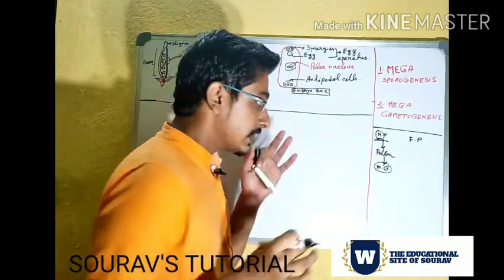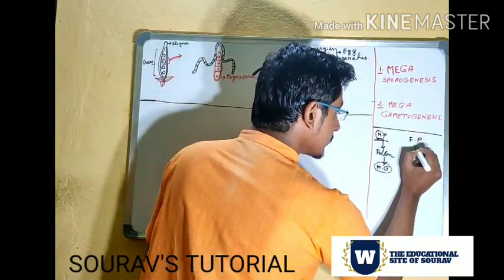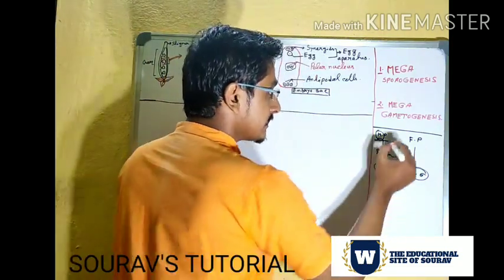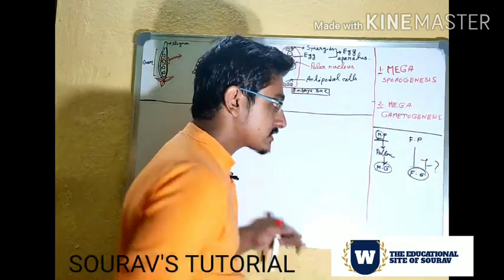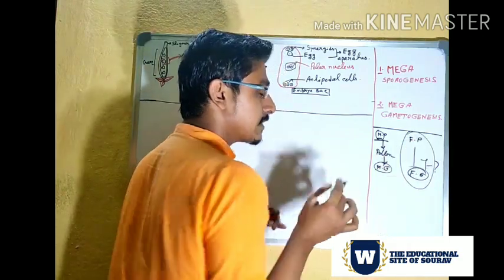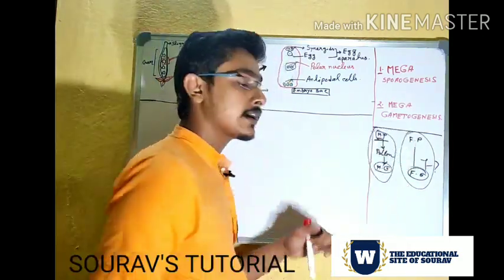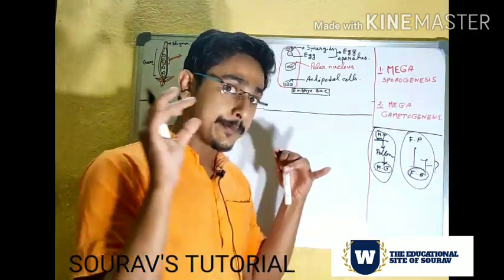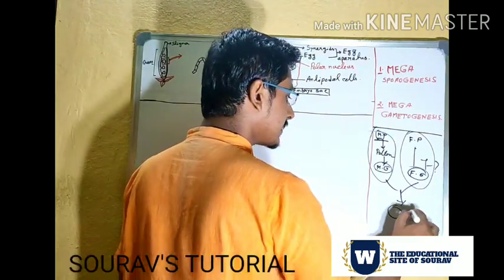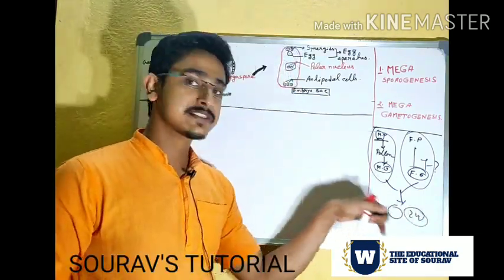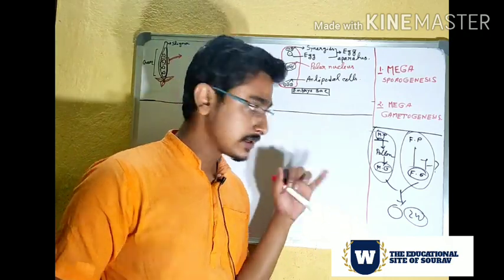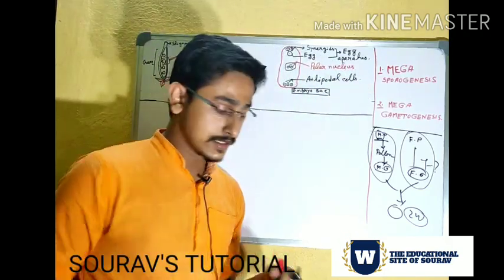To complete the process, we need the female gametes also. So there is another process that is called megagametogenesis. Today we will learn about this process. After this process, these two gametes will fuse together and form a 2N or diploid cell, from where the seeds or the new embryo, that means the new plant, will grow. Clear? So this is the connection, this is the link.